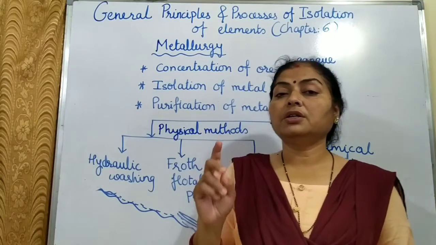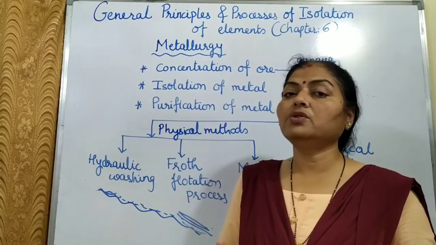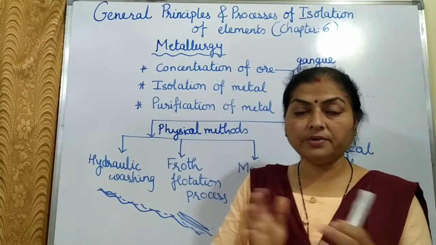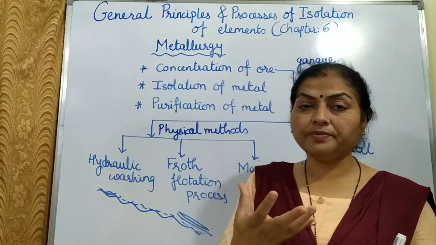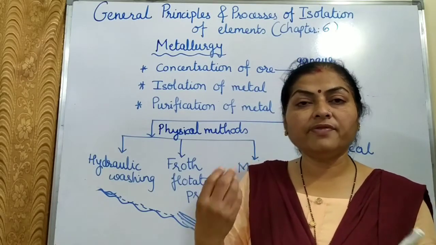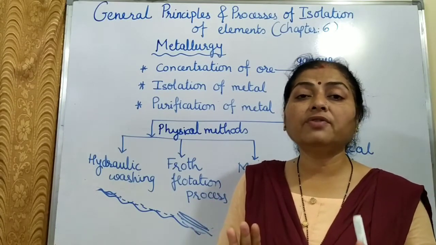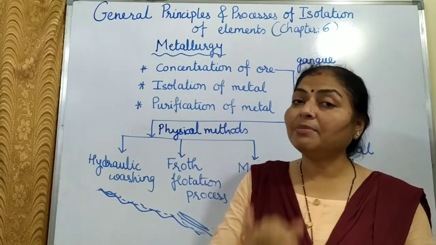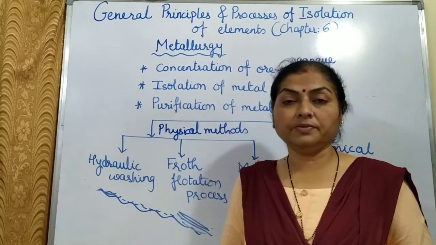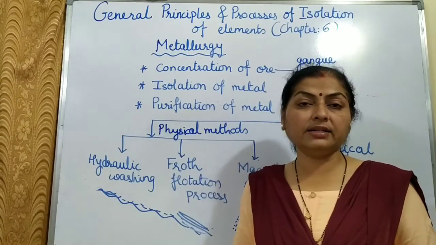Remember children, which type of ores are separated by this method? Sulfide ores. And what is used? Oil-water mixture. Now when oil and water are agitated or churned, what will happen? Froth will form. Now this froth will last for a fraction of time, and it will burst. The froth keeps on bursting. So we need to keep the froth intact. So froth stabilizers are added. And examples of these froth stabilizers are aniline and cresol. You have to remember what stabilizers are and their examples.